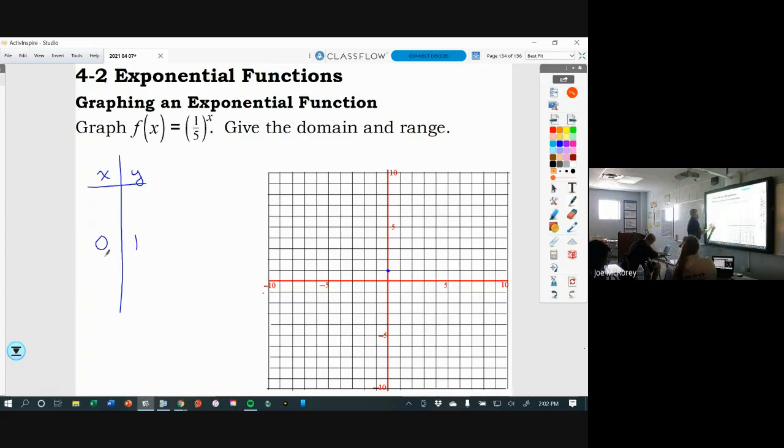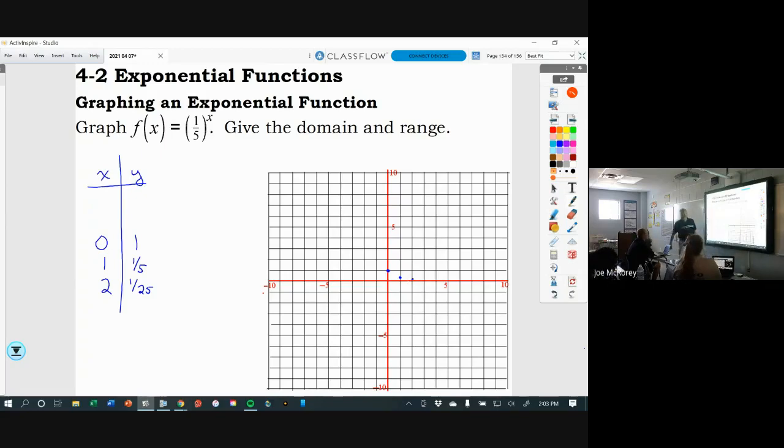It's Wednesday. Plug in 1. (1/5) to the first power is 1/5. What is (1/5) squared? Don't use a calculator. It's 1/25. Okay, are we going to have a problem graphing? Yes, probably. You see what's happening here? This thing is getting smaller and smaller, but we know that it's never going to cross the x-axis.